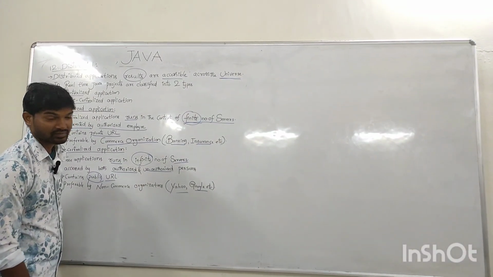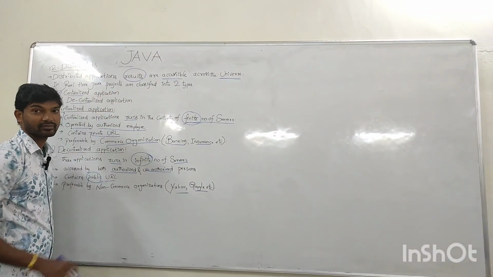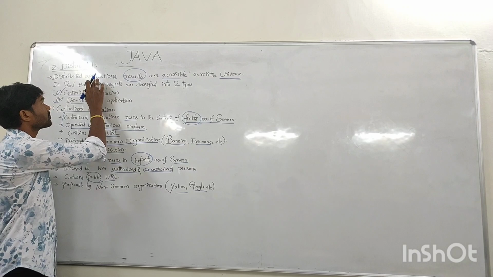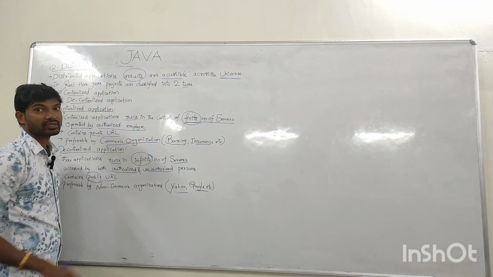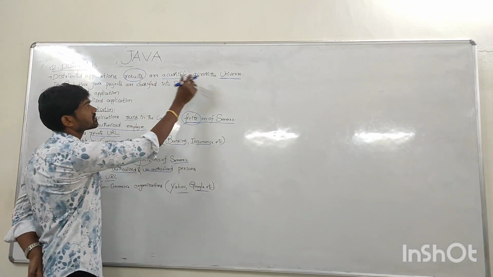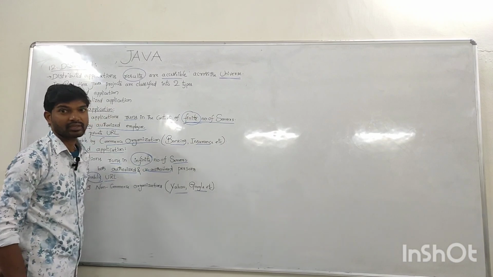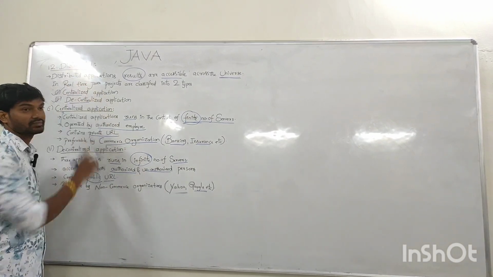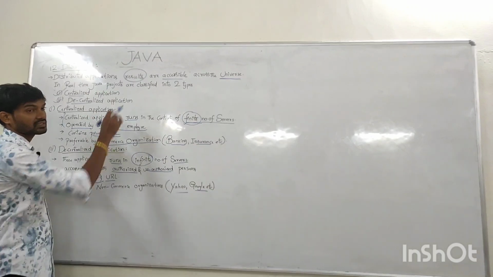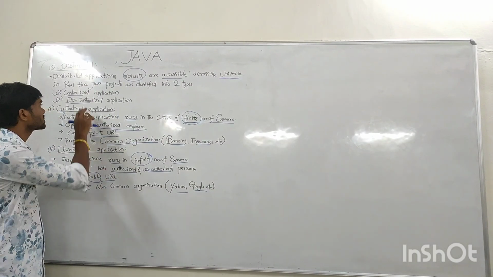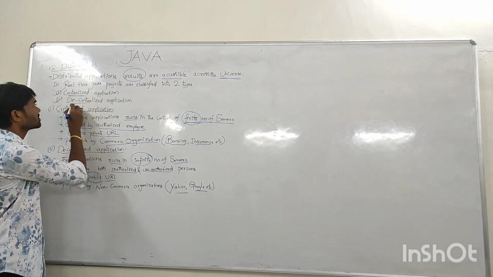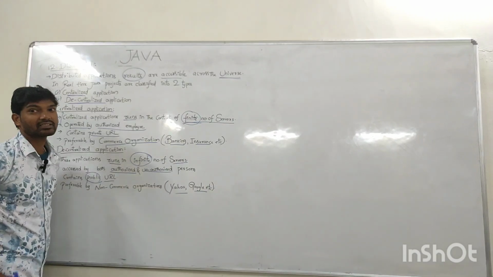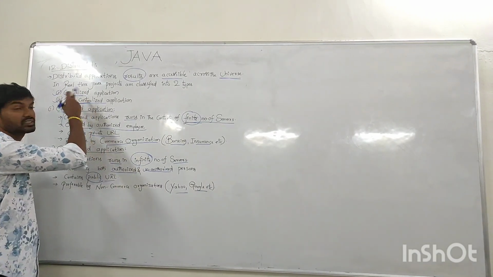The twelfth feature of Java is distributed. So what is a distributed application? Distributed applications are accessible anywhere in the universe. From the entire universe, we can access those applications. And in the real-time industry, Java projects are categorized into two types. The first one is centralized applications. The second one is decentralized applications. So what is the difference between them?